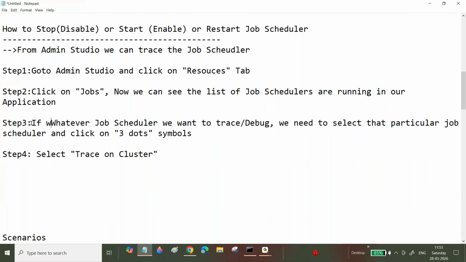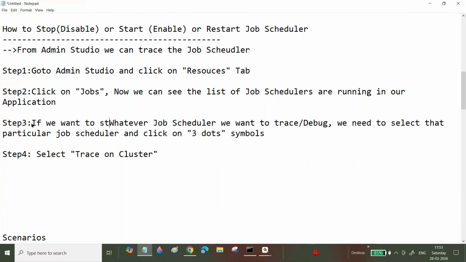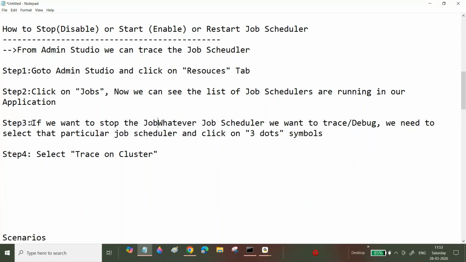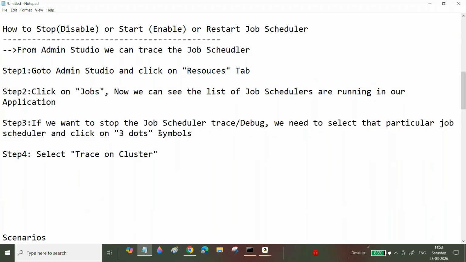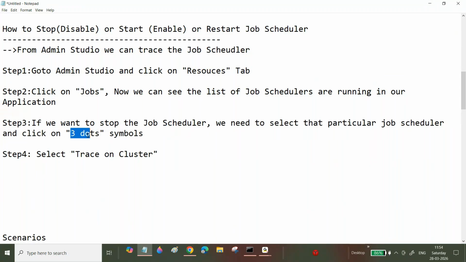If you want to stop the job scheduler, you need to select that particular job scheduler and click on override.